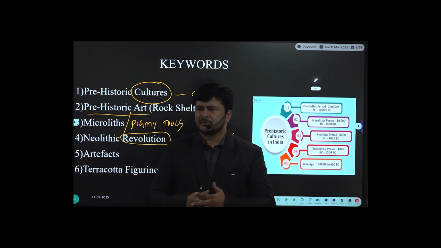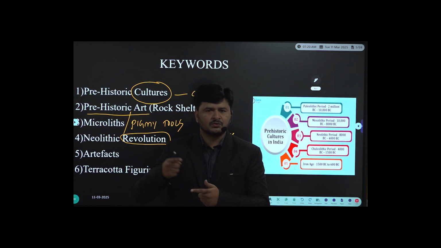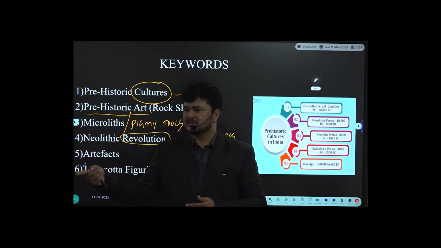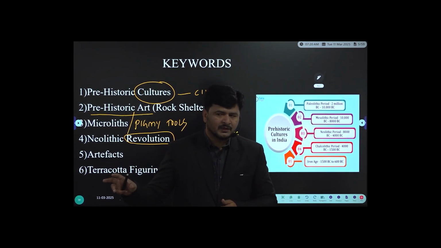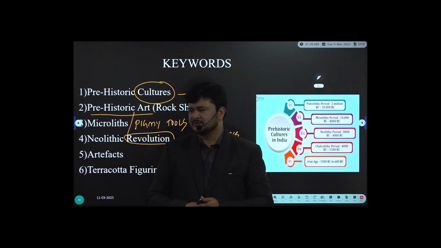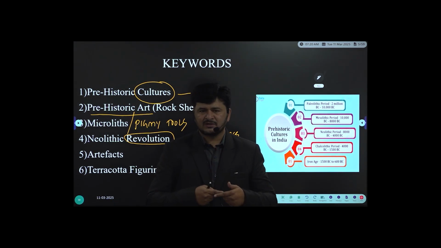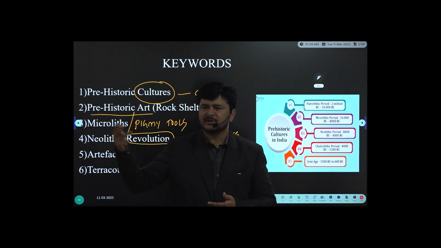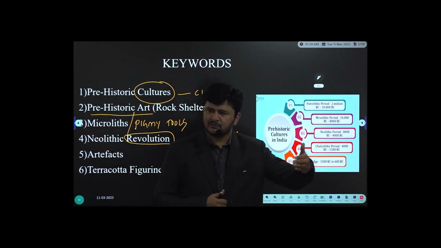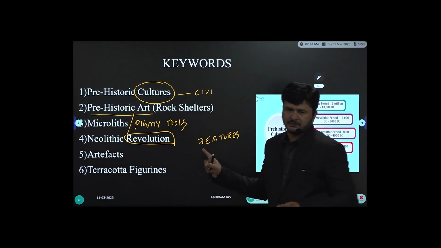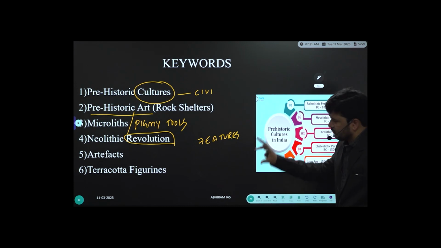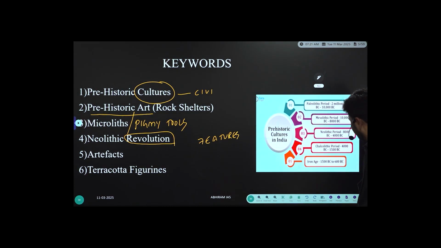With this background, you have to go to Mesolithic cultures. What kind of developments took place? What kind of changes took place in Mesolithic cultures? Unless you have an idea about the Paleolithic, the Mesolithic, you can't focus on the respective ages, the Neolithic, or a period of time like the Chalcolithic. So focus more on features. In fact, we are going to have the peripheral information in subsequent classes.